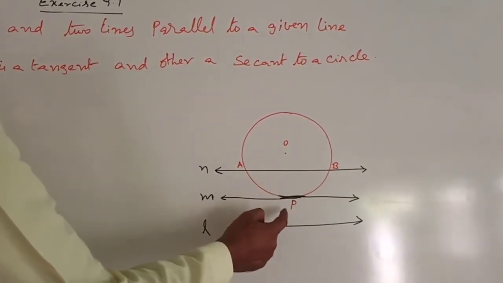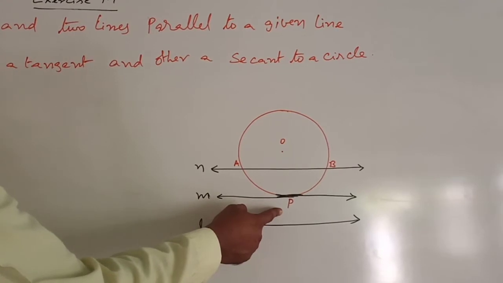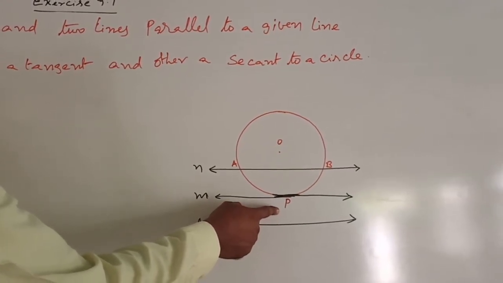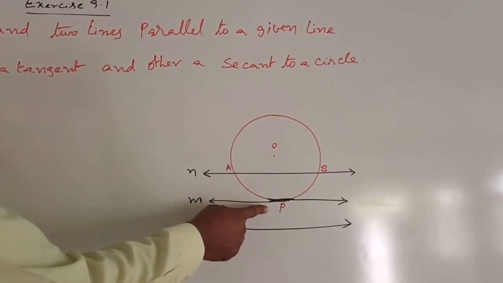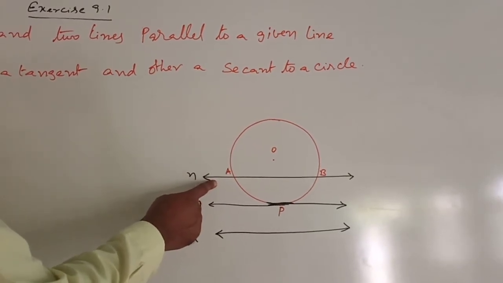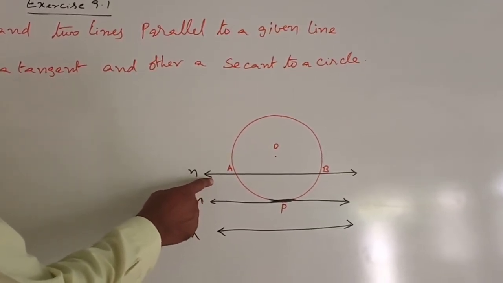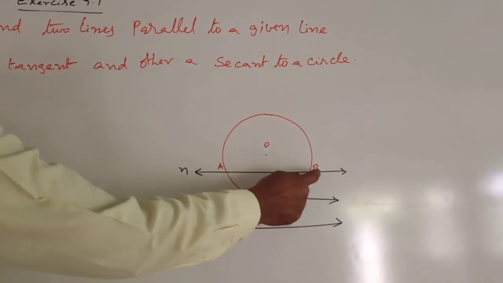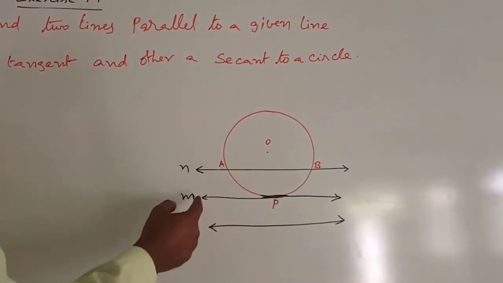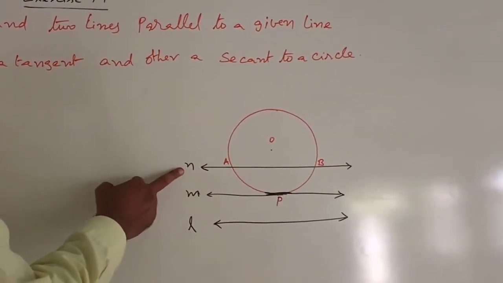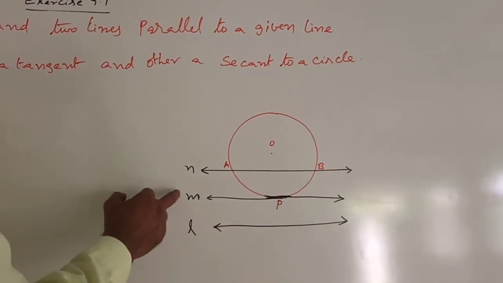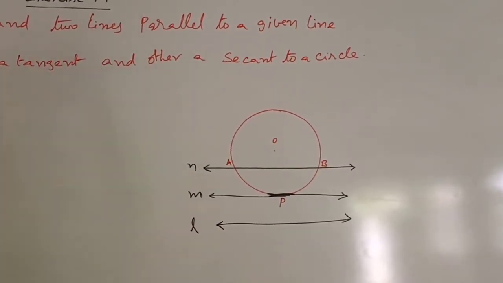So M is a tangent of the circle. Tangent means a line intersecting the circle at one point. Another one is a secant. So N is a secant. That means that line is intersecting the circle at two points A and B. Therefore L is parallel to M is parallel to N.